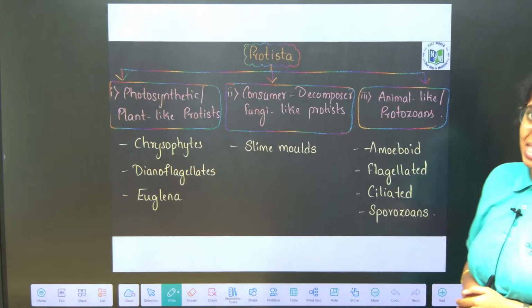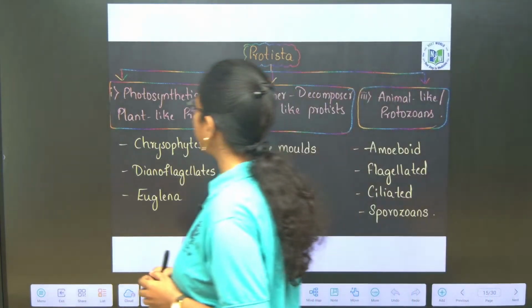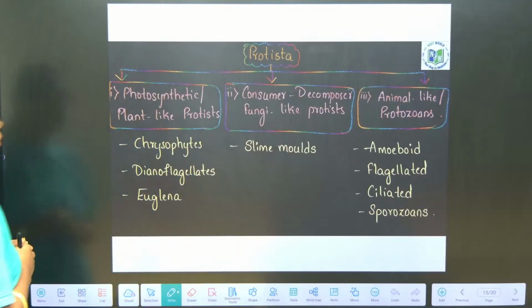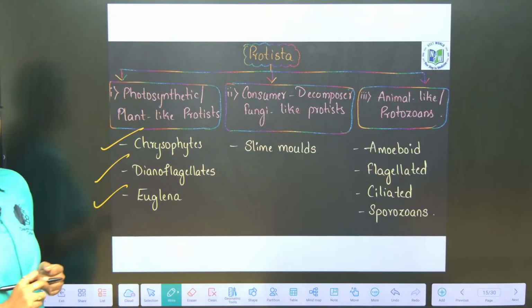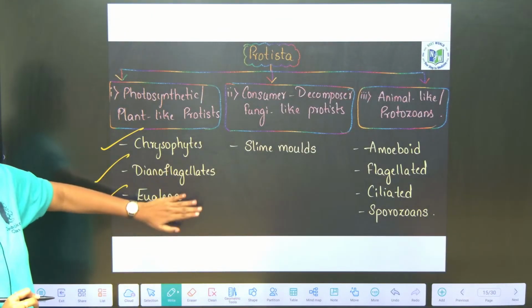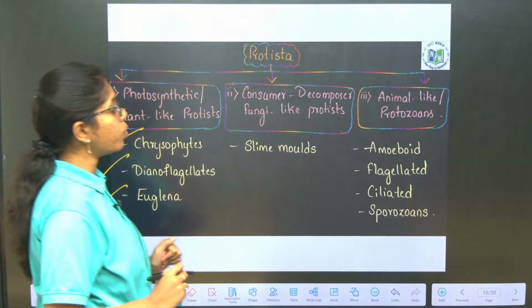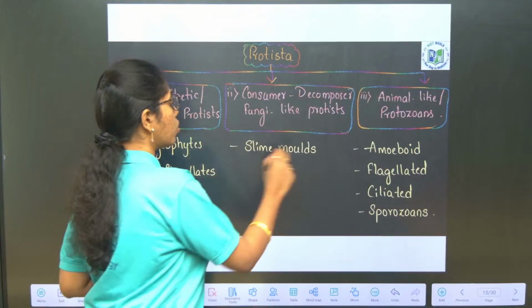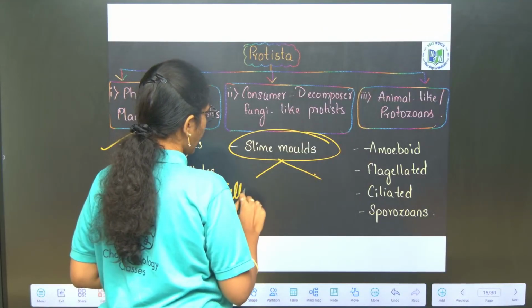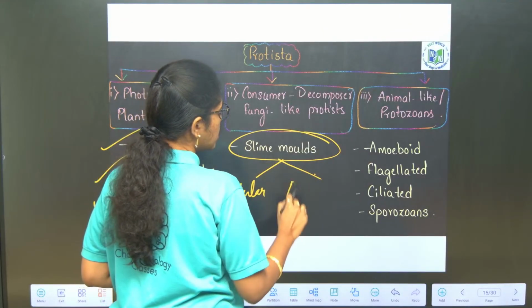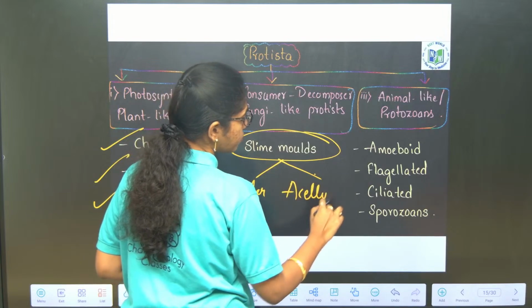Now you see the basic classification. First, photosynthetic or plant-like protists include chrysophytes, dinoflagellates and euglenoids, which includes only Euglena. Next, consumer decomposer or fungi-like protists include slime molds. We have two types of slime molds: cellular slime molds and acellular slime molds.